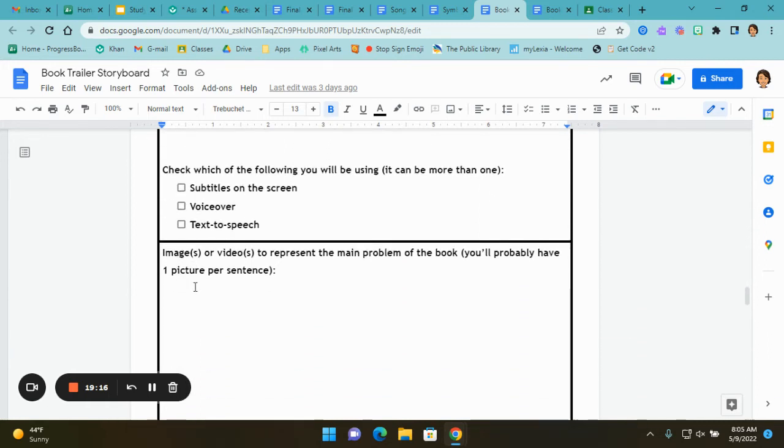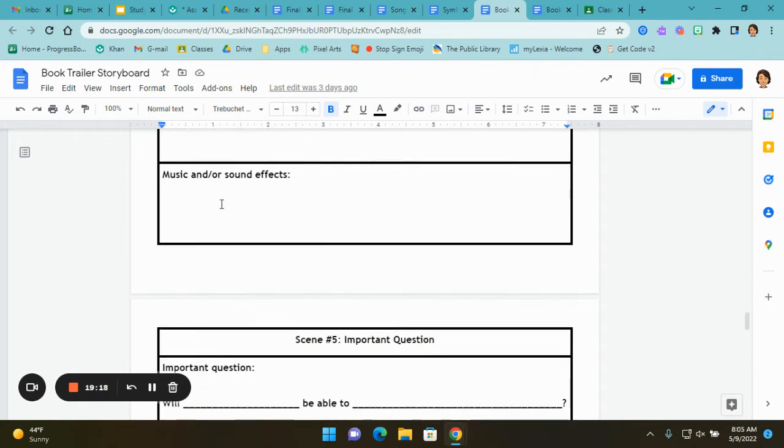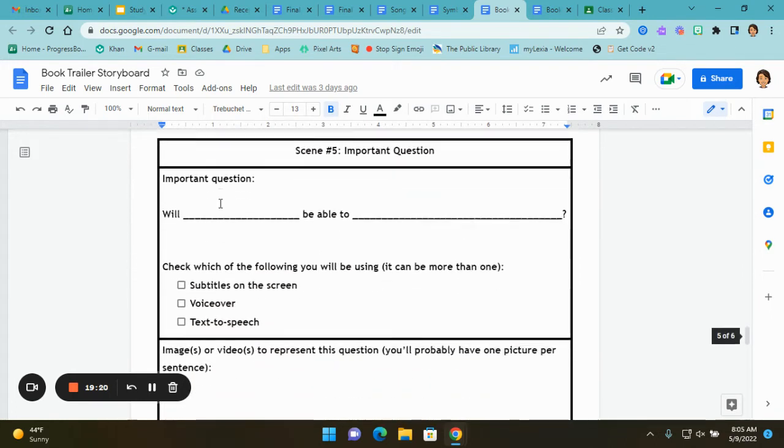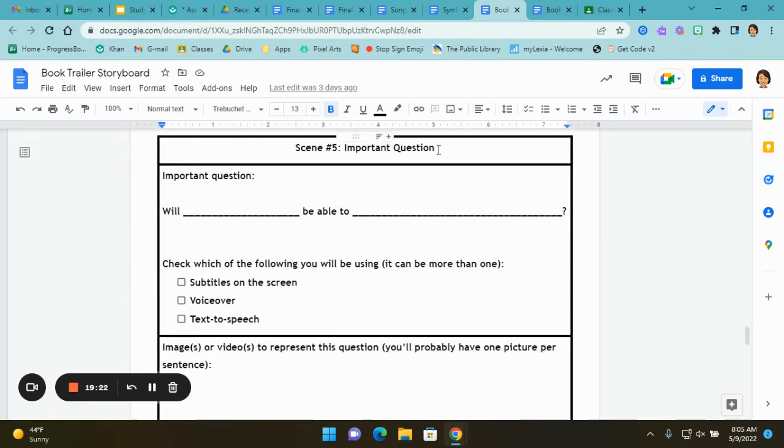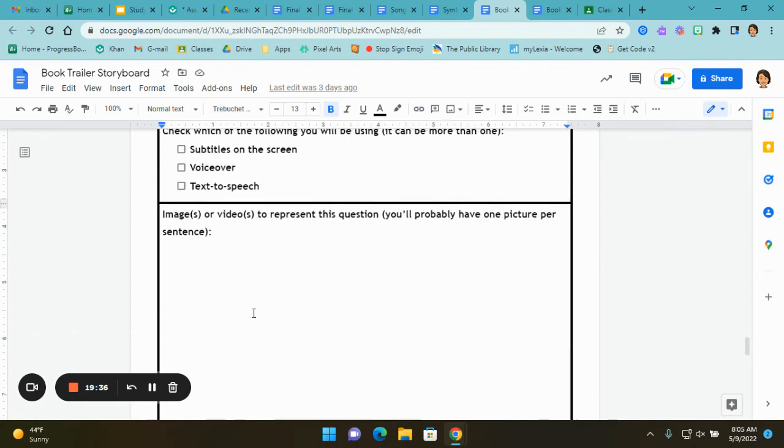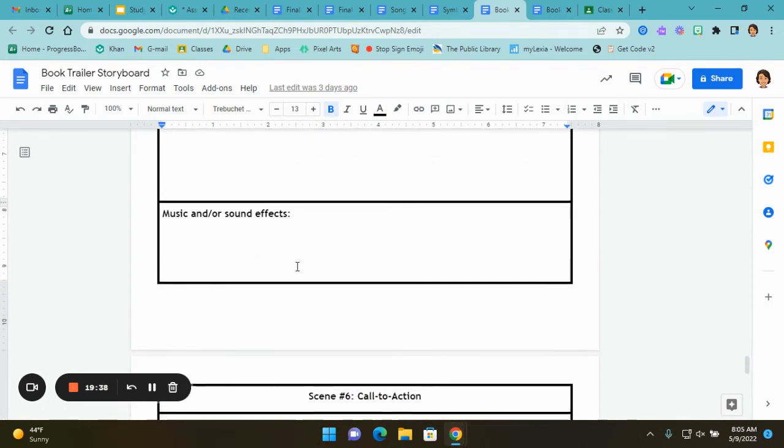I'll check the boxes, tell what image or video I'm using, what music or sound effects. Scene 5 is an important question. So that's where you put your character name. Will Catherine be able to blank? So for example, will Catherine be able to let go and be herself? Check, check, check, which one? What image or video am I going to have pop up here? And what music or sound effects?